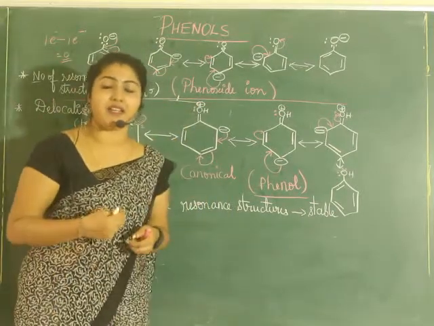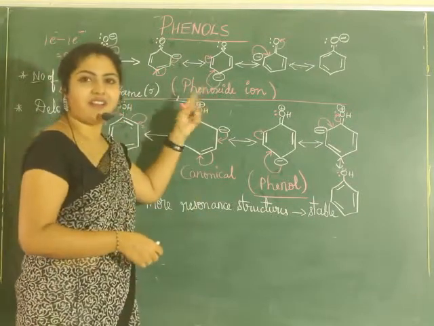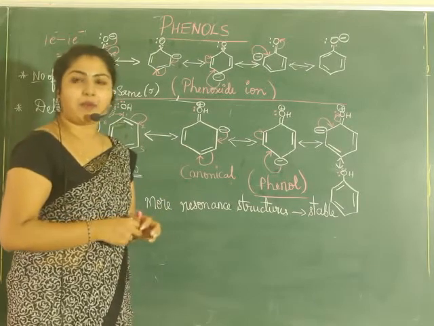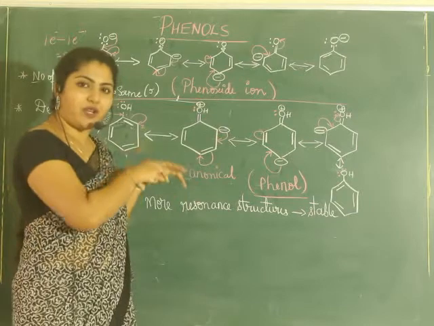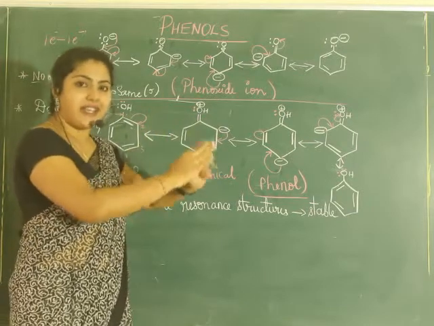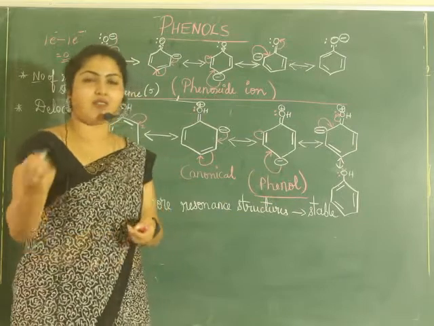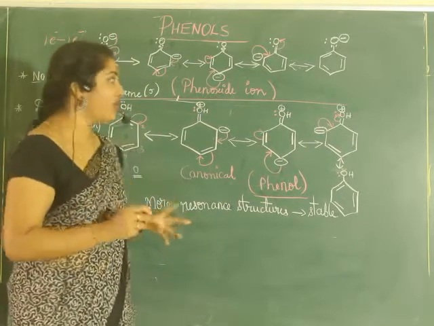Now what is the other parameter with which we can decide the acidity? We are comparing whether phenols are more acidic or phenoxide ion is more acidic, because in the preparation methods, if you have seen, we used to convert phenol to phenoxide ion, and then from that form we used to convert to the other. At least for a few, the question might have arisen about why it happens. Here it goes.